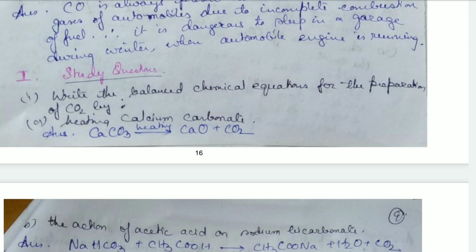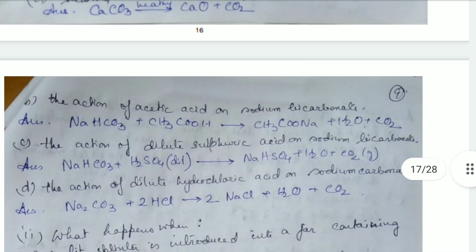Now write the balanced chemical equation for the preparation of carbon dioxide by heating calcium carbonate. When we heat calcium carbonate, it changes to calcium oxide and carbon dioxide. So CaCO3 on heating will give us CaO plus CO2. Then the action of acetic acid on sodium bicarbonate. NaHCO3 is sodium bicarbonate, and the acetic acid formula is CH3COOH. So NaHCO3 combining with CH3COOH will give us CH3COONa, that is sodium acetate, water and carbon dioxide.